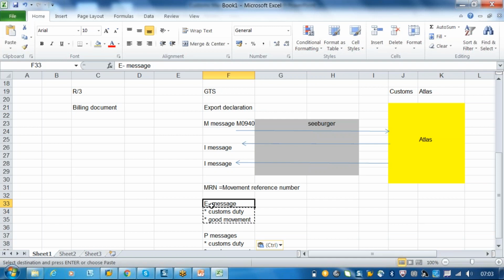So now, are you clear till this point? So we have a customs export declaration, then it will hit the customs, and we will be having a message and iMessage. Yes, Santosh. Clear till this? Yeah.